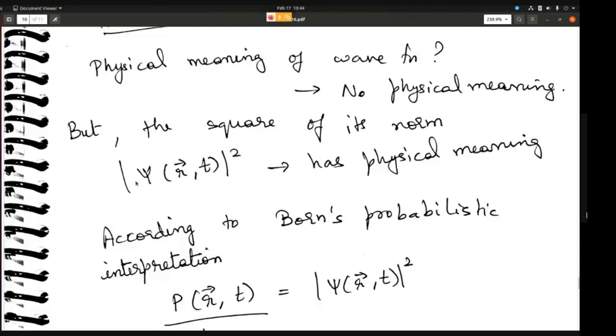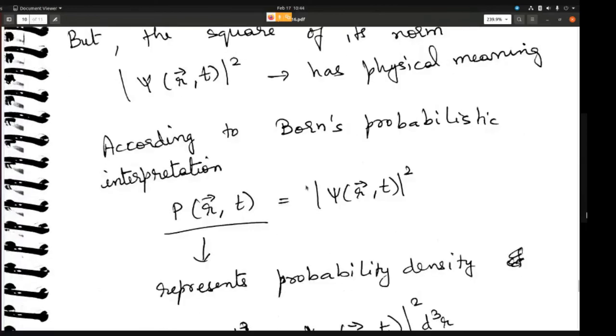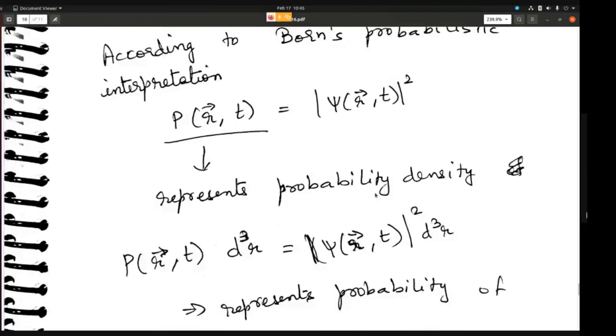Okay, so the square of the norm of the wave function has a physical meaning, and for this you already know. It comes from Born's probabilistic interpretation, which means that this is nothing but your probability density. This represents the probability density of finding the particle in a particular state.